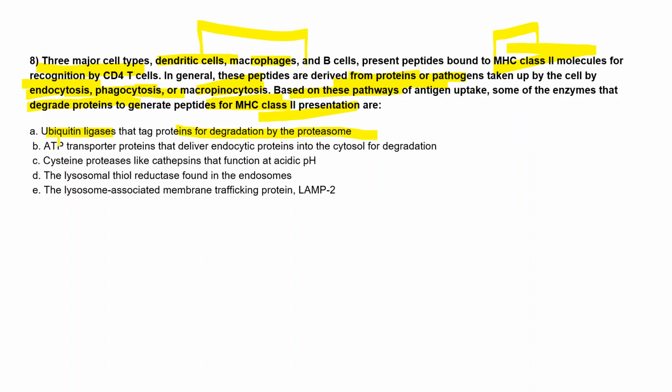Option B is ATP transporter proteins that deliver the endocytic proteins into the cytosol for degradation. Option C is cysteine proteases like cathepsin that function at acidic pH. Option D is lysosomal thiol reductase found in the endosome. Option E is lysosome associated membrane trafficking protein LAMP. Anyone?